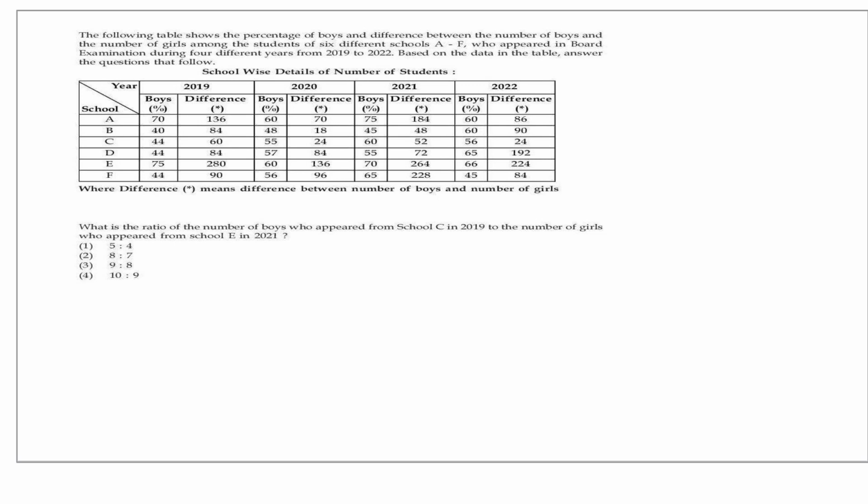So the table is given, for 6 schools, A, B, C, D, E, F, and for 4 years, 2019, 20, 21 and 22. In these 4 years, the percentage of boys who appeared is given, and also the difference between the boys and girls who appeared is given.